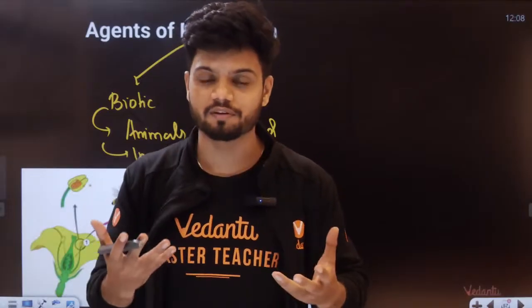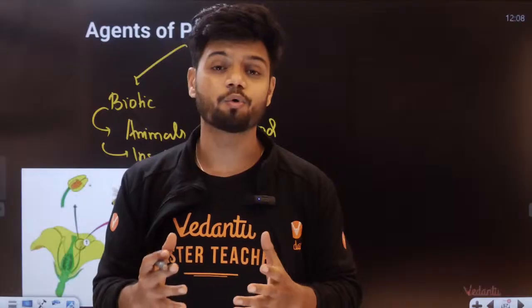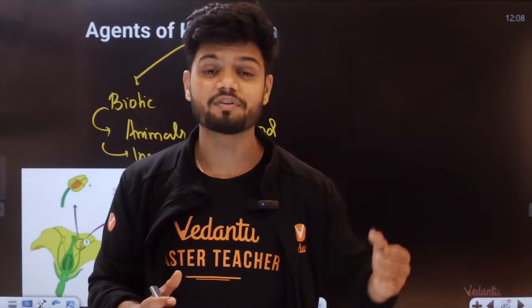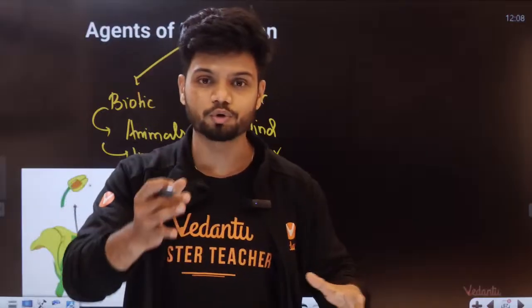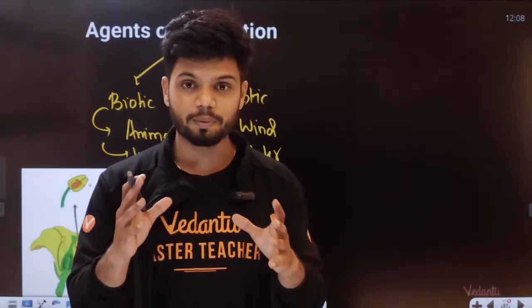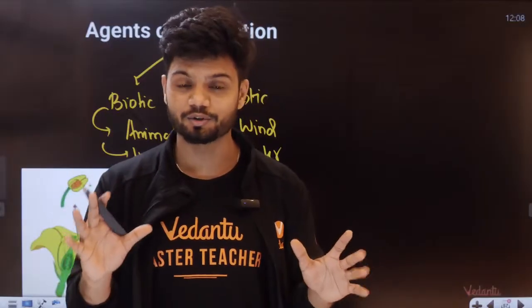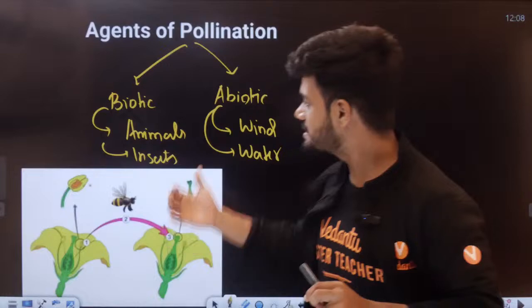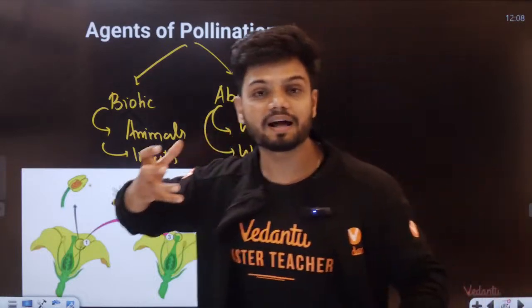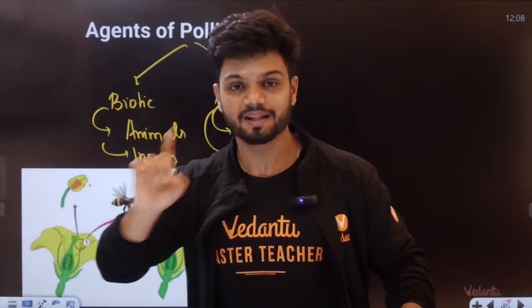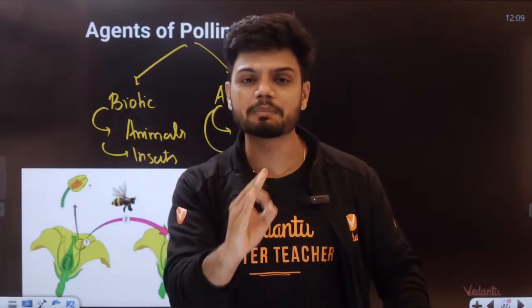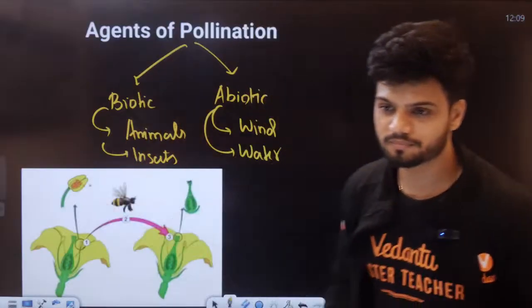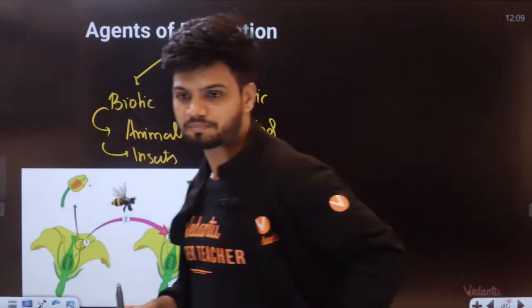What are the properties shown by these flowers? Like every matrimony has its own features. Let's say Bharat matrimony, you can upload a photo, only the girl can message first, and you have to buy the premium version to do something else, like upload a video of yourself. So every matrimony has its own properties. Similarly, every single agent, biotic or abiotic, has certain properties or features that you need to remember, and if you remember that, it's over. Okay. Now, can we start? All of you?